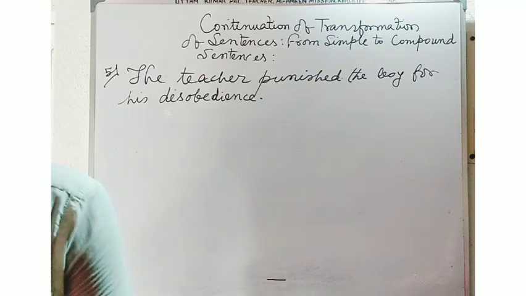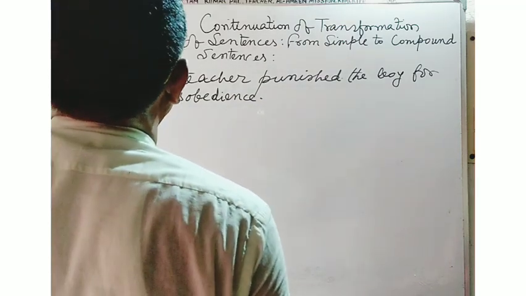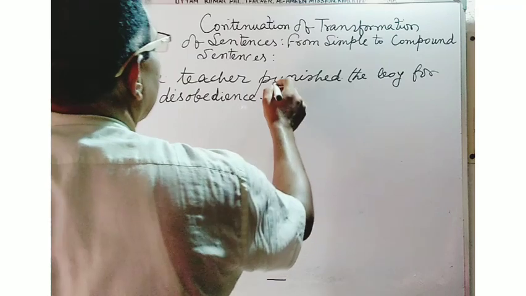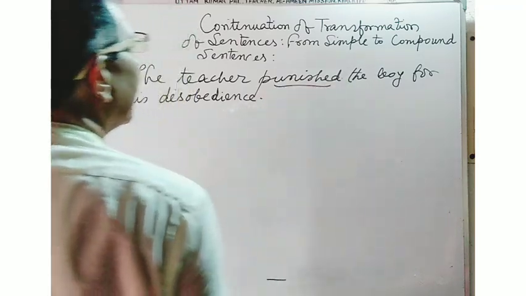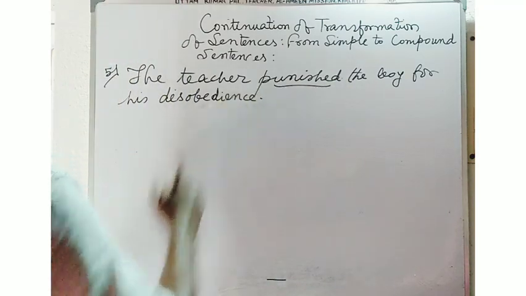The teacher punished the boy for his disobedience. Here in this sentence you will see punished is the only finite verb. So this is a simple sentence.